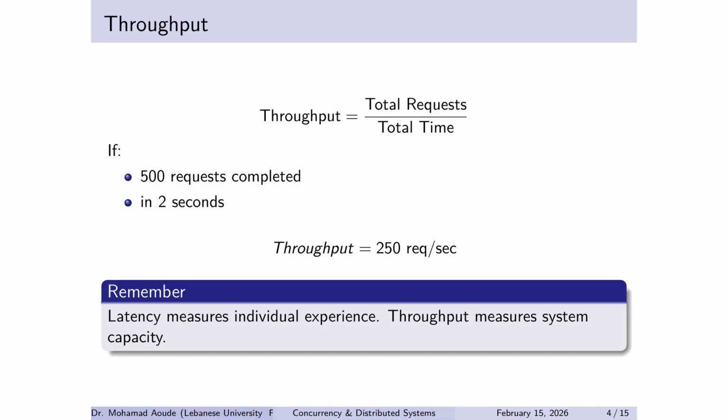Now here's the subtle part. It's possible to increase throughput while making latency worse, especially P95. That's why we always measure both together. A real engineer never celebrates throughput alone. They ask, at what tail latency cost?